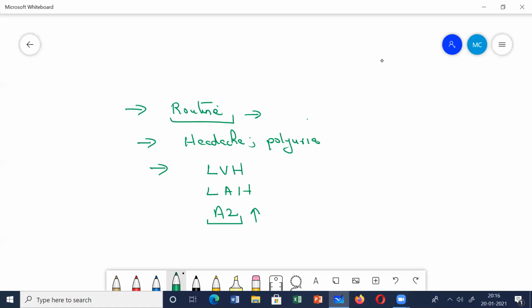Or during retinal examination, if the patient had long standing undetected hypertension, you will find fundal changes. So these are certain clinical features which you get in hypertension.